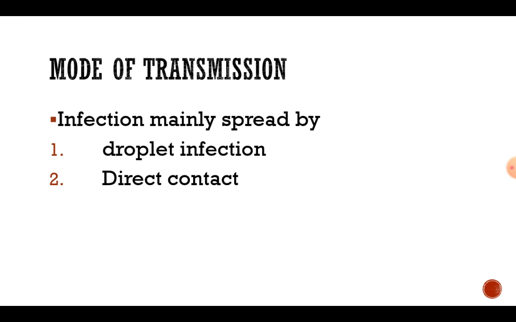Droplet infection means if an infected person is talking to a non-infected person, while talking the infected person's mouth spreads droplets on the non-infected person. This is droplet infection, and direct contact is while shaking hands or hugging or kissing.